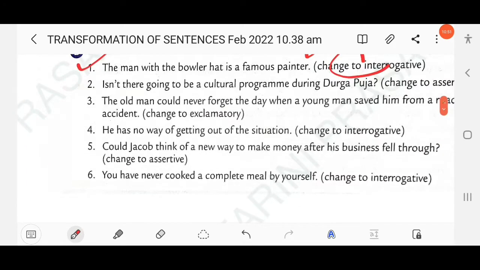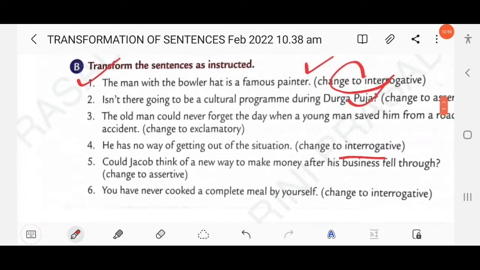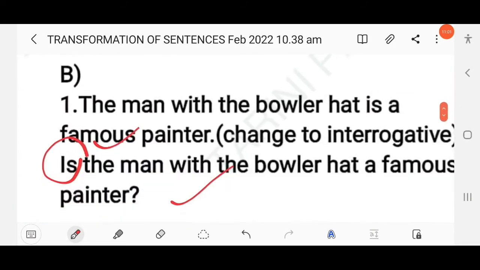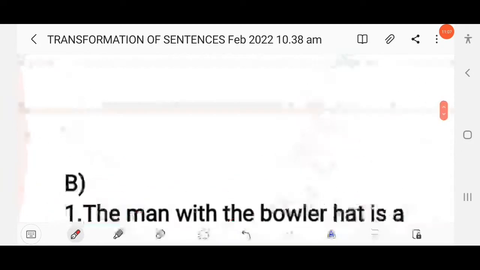Then next question here. Isn't there going to be a cultural program during Durga Puja? You have to change it into an assertive sentence. Assertive means positive, and the sentence is given in negative interrogative. Here you have to write: there is going to be a cultural program during Durga Puja.